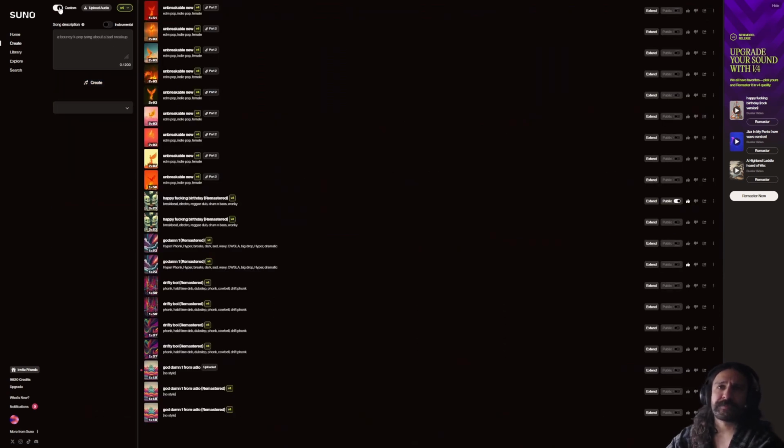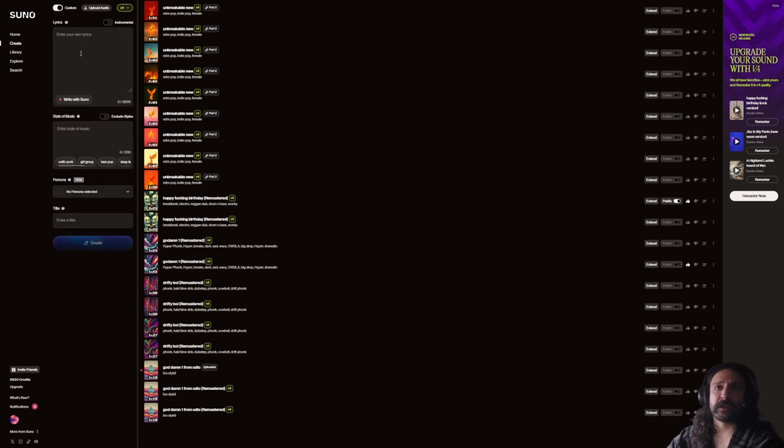First, at the top here, you have your custom switcher. If this is off, then you're just going to put the prompt for lyrics and genre all in the same description box here. If you turn it on, then you've got lyrics, style, and title. You've got all this stuff separate. It gives you much more control than the other option.